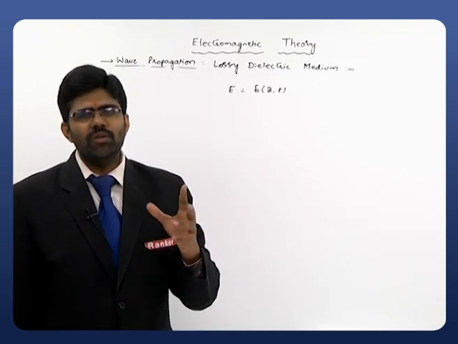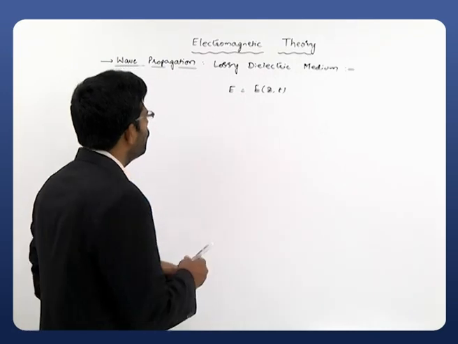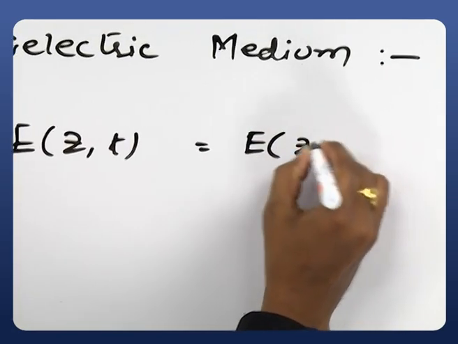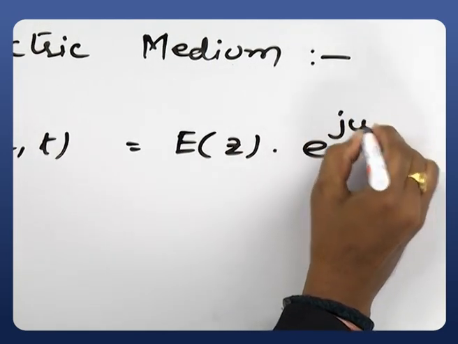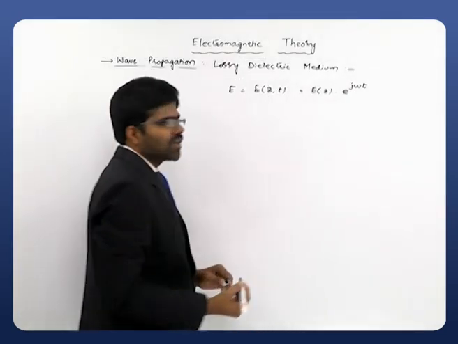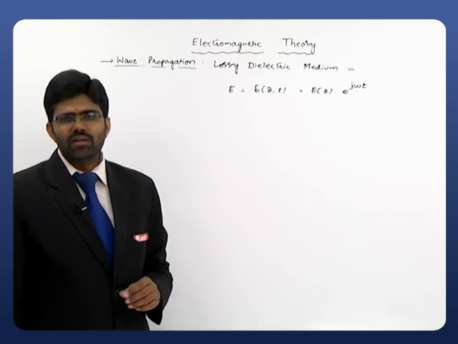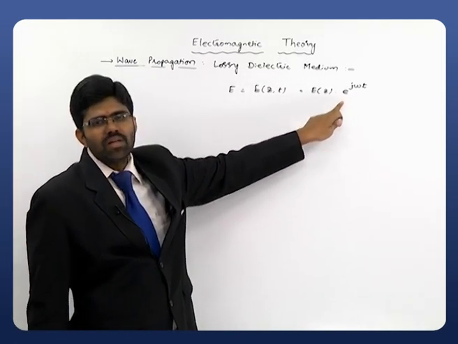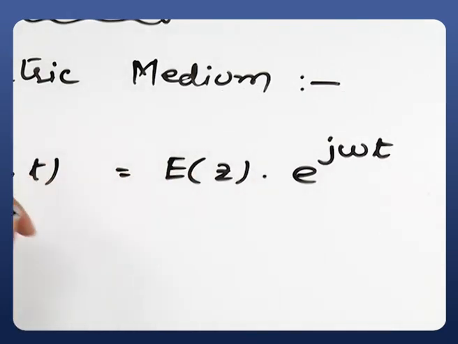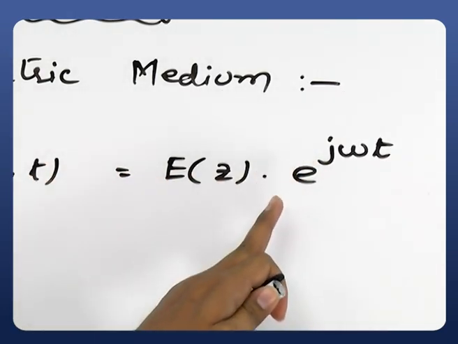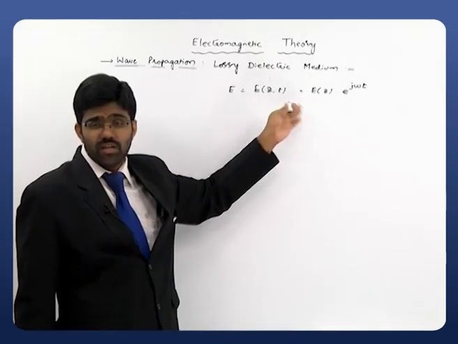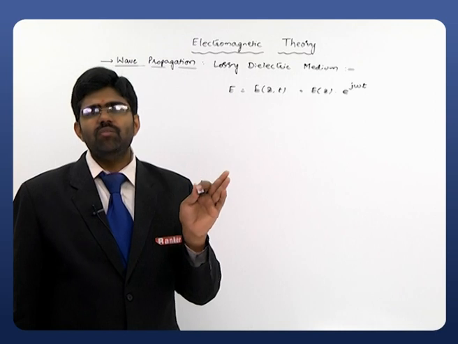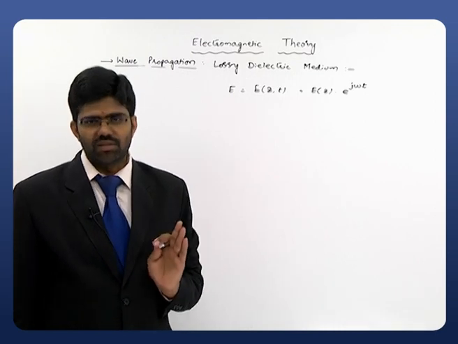So for that, I will define the equation of this wave along with the time factor: E of z comma t into e power j omega t. This is simply a sinusoidal variation which is added to describe the time dependency of that particular wave. But remember, we suppress that time factor for mathematical convenience, nothing more than that.